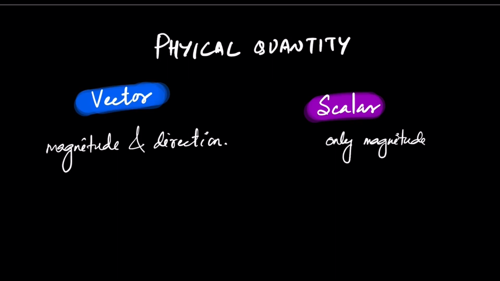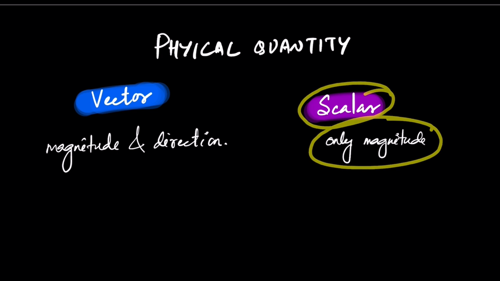Any physical quantity we classify based on whether it has direction or not. We classify physical quantities into two: vector and scalar. Now vectors are those physical quantities which have a magnitude and a direction. Scalars have only magnitude.